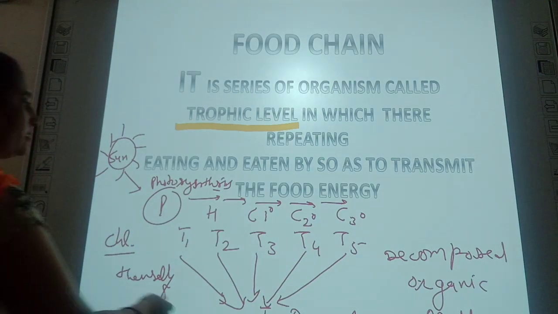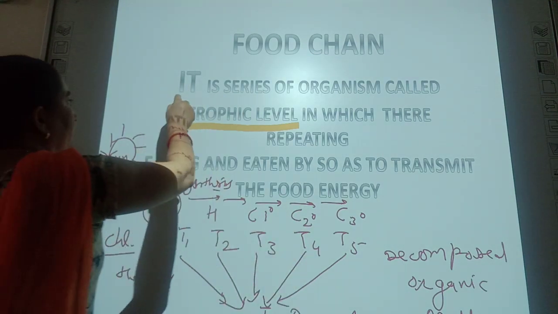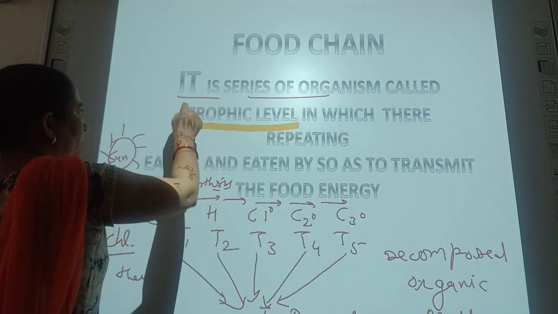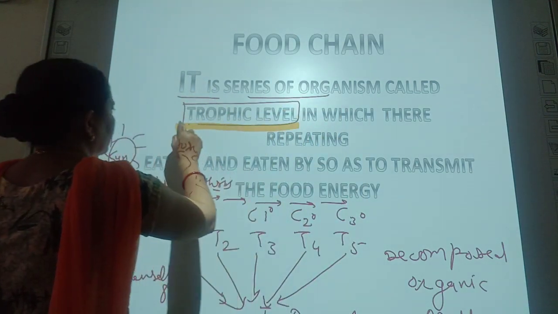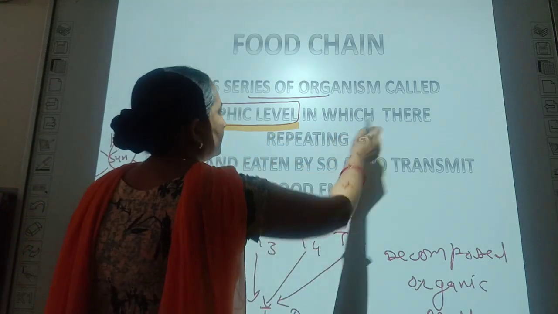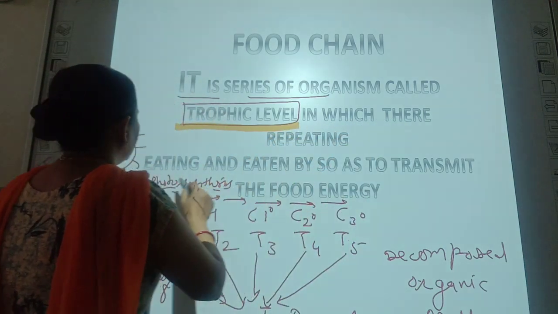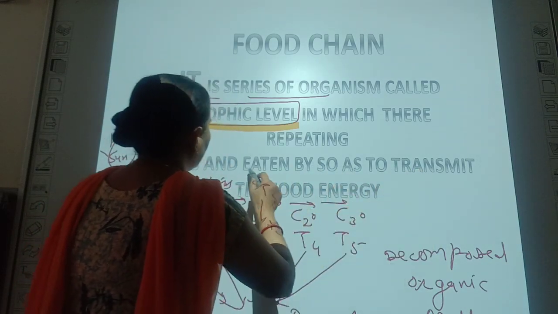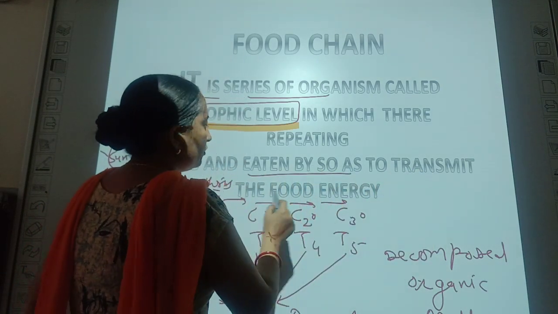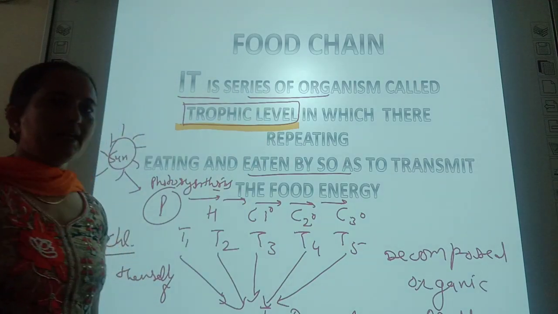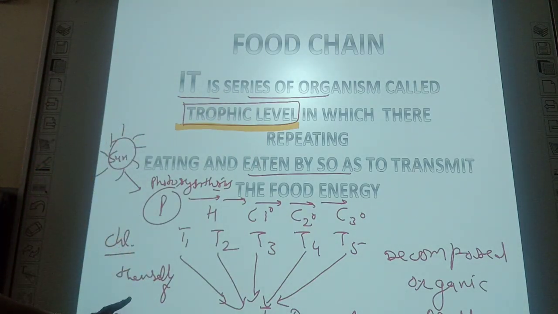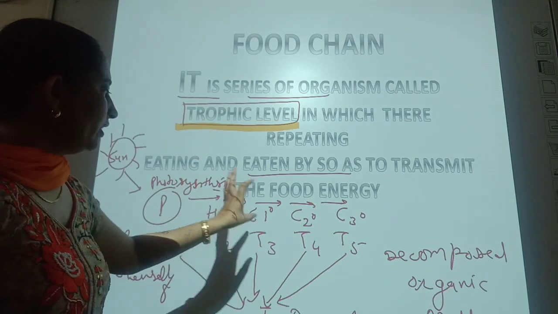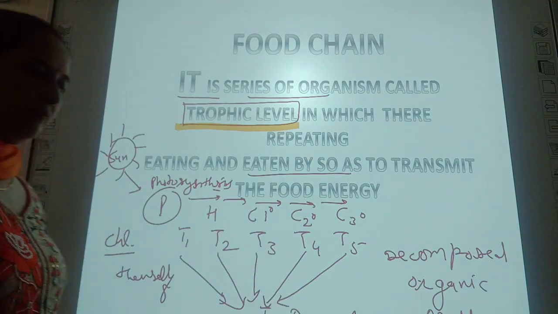So in this, it is a series of organisms called the trophic levels, in which they are repeatedly eating and being eaten so as to transmit the food energy. They are transmitting the food energy from one particular trophic level to the other trophic level.